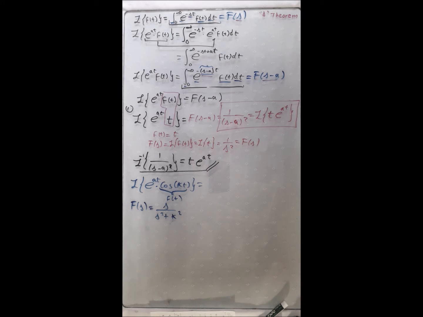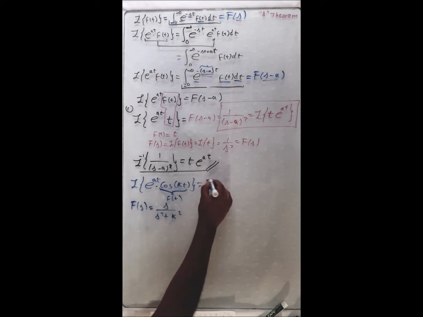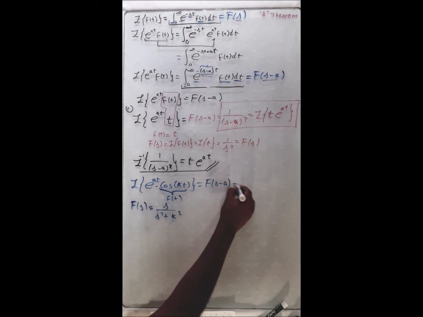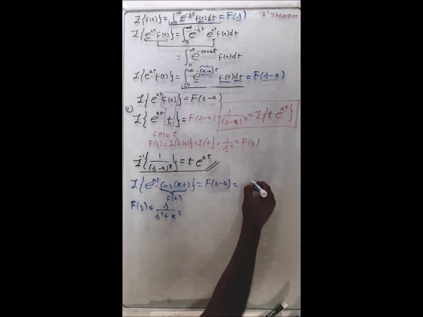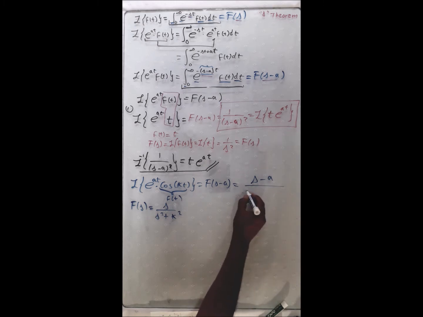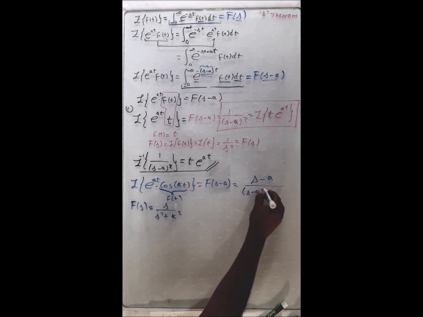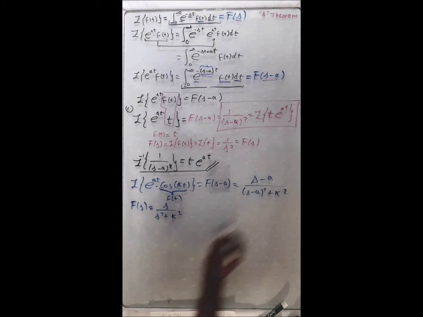Because the result of this is f(s minus a), you just replace the value of s minus a here, and you will get (s minus a) over (s minus a) squared plus k squared. And here you have another formula: the Laplace transform of the exponential times the cosine is equal to this. Now you can develop the Laplace inverse.